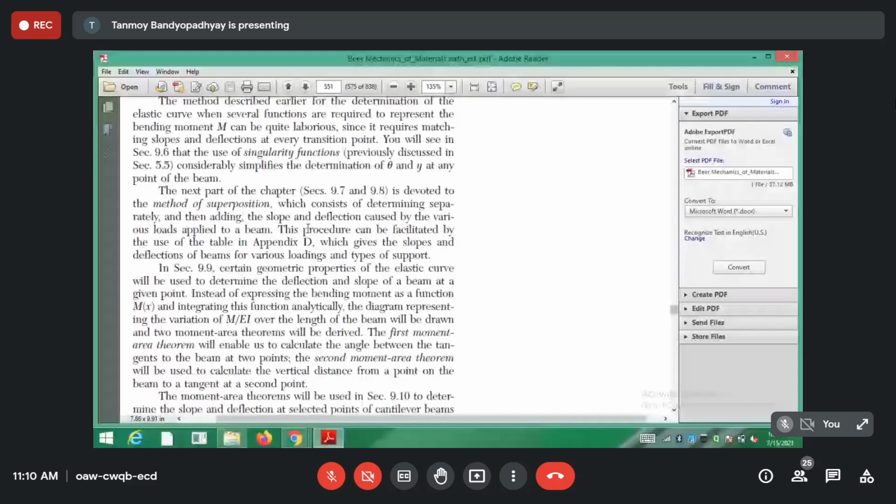But we can do the same thing using the moment area method, but I don't prefer the moment area method, because you cannot always determine the area. If you know the area of the bending moment curve, from there we can derive the deflection equation of the beam. If the BM curve is a square, rectangle or any regular shape, you can find out the area. But whenever it is an irregular shape, to find the area you have to go for integration, and then you are actually going back to the integration method. So the moment area method is applicable for very particular cases. We will do some problems based on that.